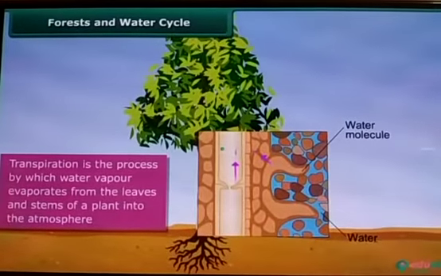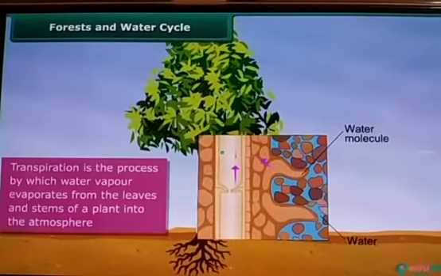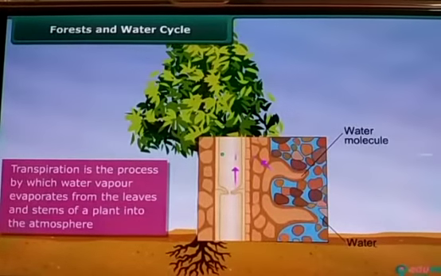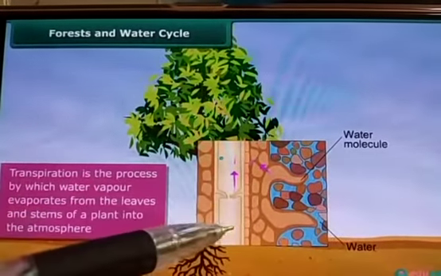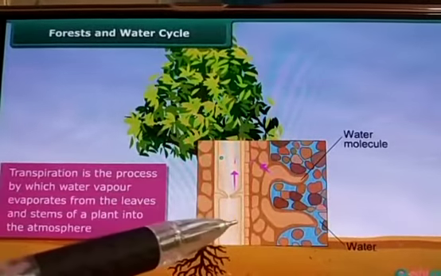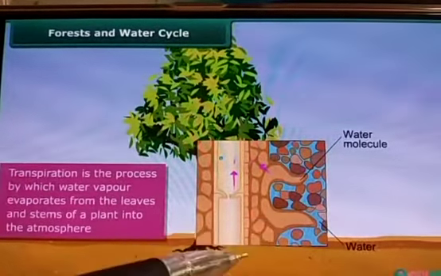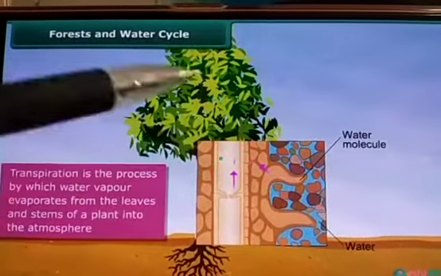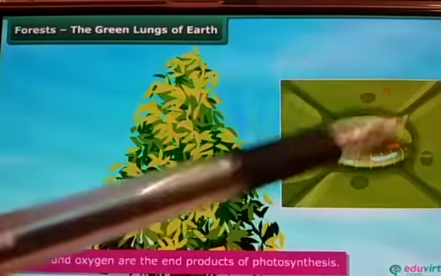So what is the meaning of transpiration? Transpiration is the process by which water vapor evaporates from the leaves and the stems of a plant into the atmosphere. This is the inner part of the plant, which can be seen through the microscope. When we see the plant inside through the microscope, this is the water which is absorbed through the roots, and it passes through the xylem and moves towards the leaves, through the stomata. This is nothing but the stomata.